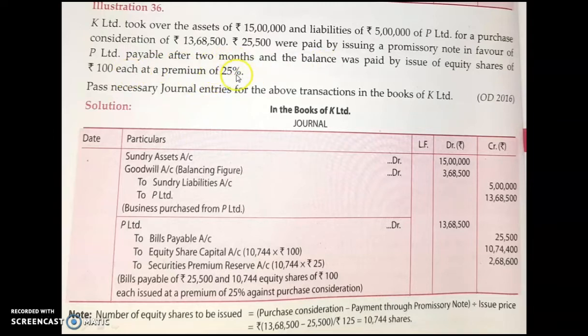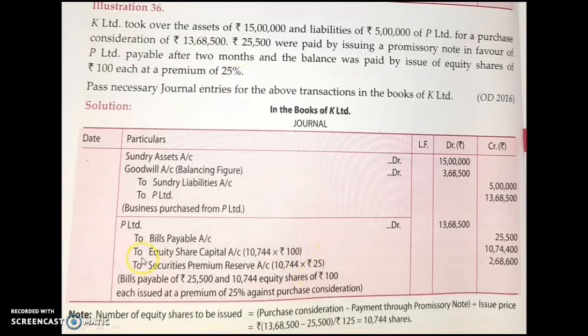In the previous class, I had told you that if the question tells you that premium is 25%, you have to convert it into rupees. So how to convert it into rupees? On the face value of that share, which in this problem is 100, into 25%. That will give you 25 rupees. So 25 rupees is your premium.